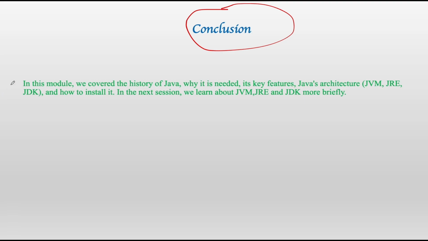In conclusion, I want to say that in this module, we covered the history of Java, why it is needed, its key features, Java architecture, and how to install it. In the next session, we will learn about JVM, JRE, and JDK. I would highly recommend this lecture because without understanding how Java code works inside the system, you will not be a proficient Java developer.